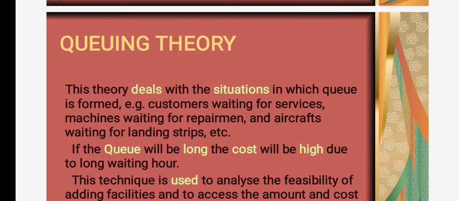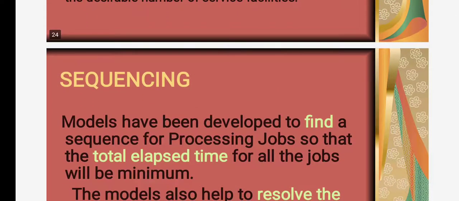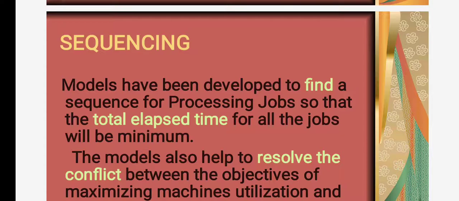Queuing theory. This theory deals with the situation in which a queue is formed. Example: customers waiting for services, machines waiting for repairman, aircrafts waiting for landing strips, etc. Sequencing. Models have been developed to find the sequence for processing jobs so that total elapsed time for all the jobs will be minimum.